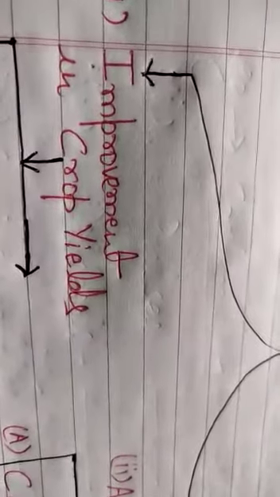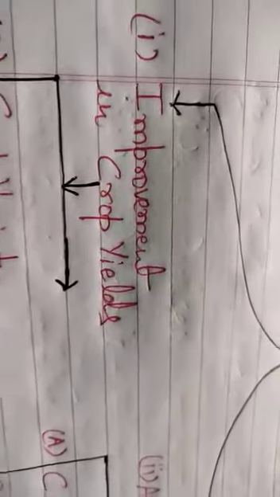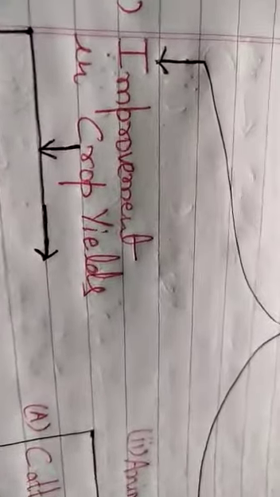Now, what is a crop? We have already recalled from our previous class 8th, where we studied that when plants of the same kind are grown and cultivated at one place on a large scale, it is called a crop. So, when any plant is cultivated on the same plane on a large scale, that plant is called a crop, and its grains or corns, the cultivated product, are called yields. The complete plant is called the crop, and the complete obtained material is called crop yields. Fine. Now, let us move ahead.